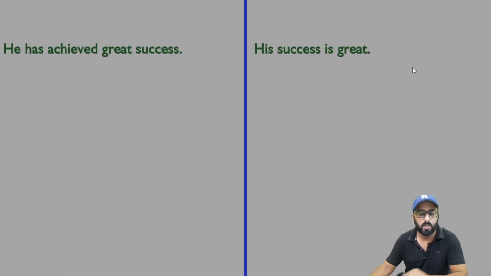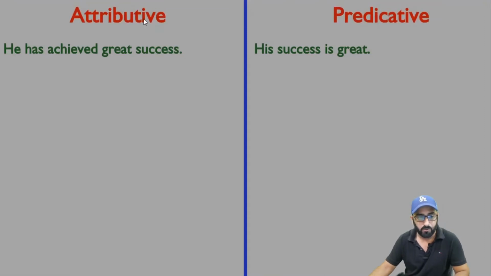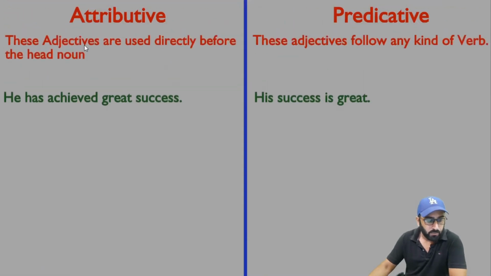Okay, but you do not need to worry as long as I'm here, because I'm going to tell you what kind of adjectives these are. Look at your display. You see two names, attributive and predicative. First, we need to look at what attributive and predicative are, okay? These adjectives are used directly before the head noun. Bear in mind, attributive adjectives are used directly before the noun, okay? And predicative adjectives follow the verb, means they are used after the verb, okay?